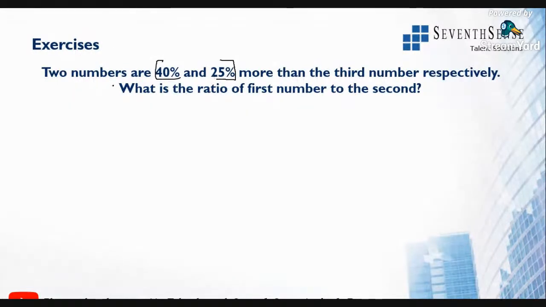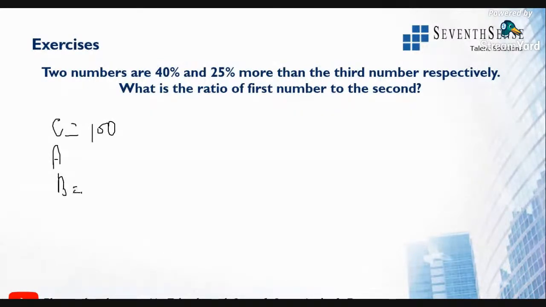They're telling two numbers, A and B, are 40% and 25% more than the third number. So if we know the third number, we can get to know what is first and second, right? So suppose the third number is C, and it is 100.